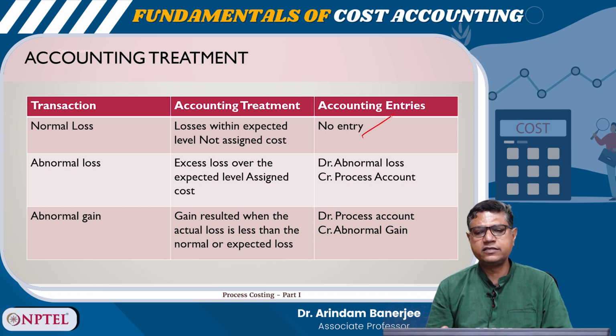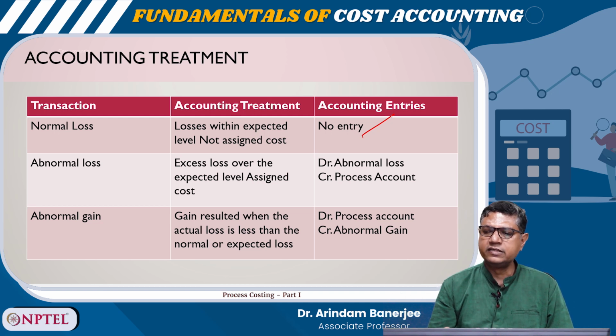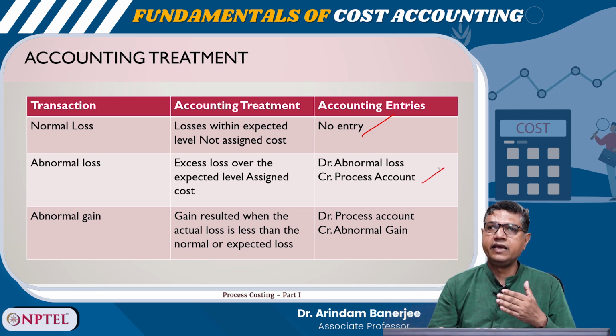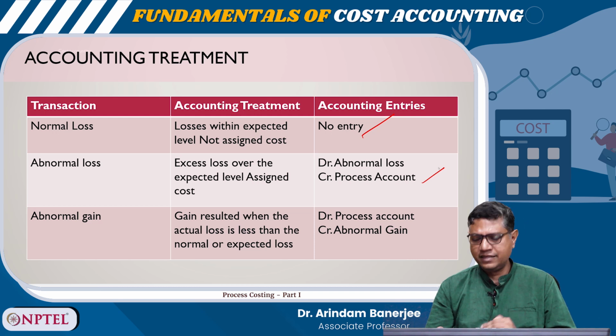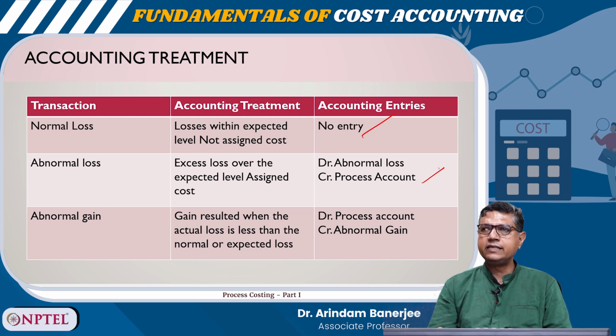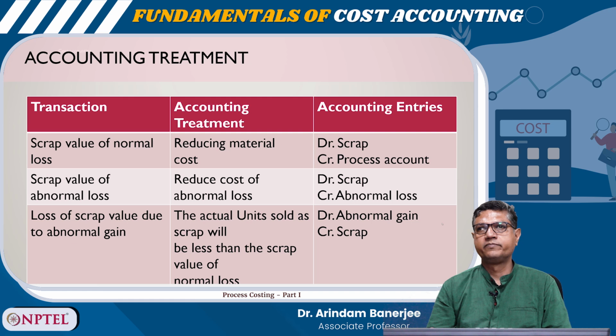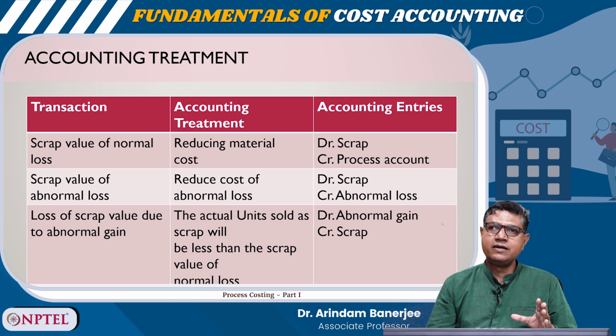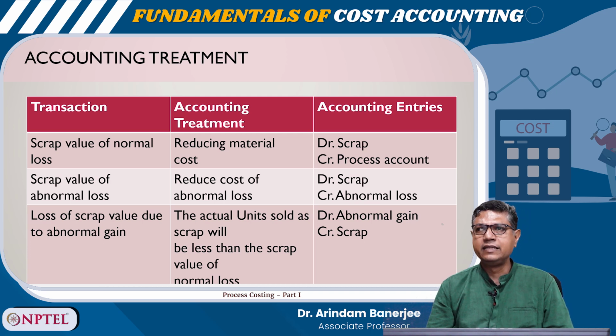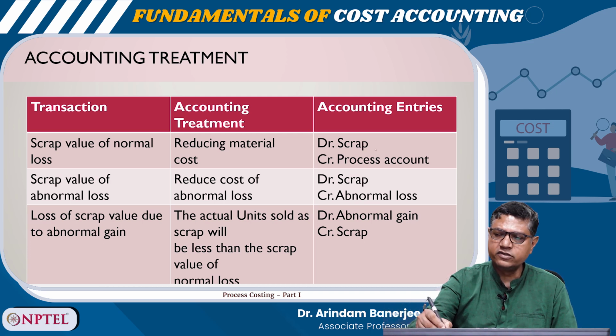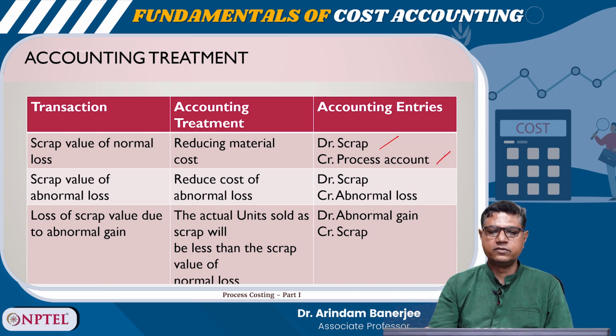Abnormal loss is the excess loss over the normal loss. So, for abnormal loss, debit abnormal loss to the process account. In case of gain, if the actual loss is less than the normal loss, we say it is an abnormal gain. In that case, we debit the process account and credit abnormal gain. Scrap value: if the normal loss can be sold and some amount is realized, the accounting entry is scrap account debit, process account credit.